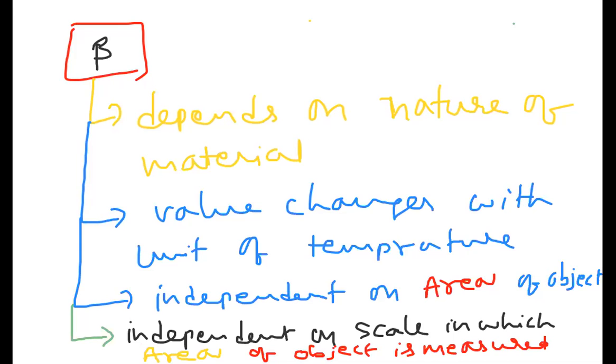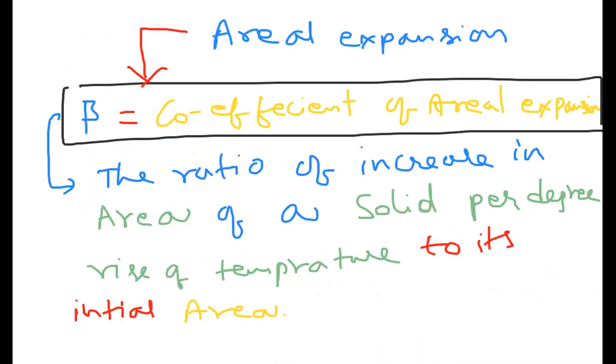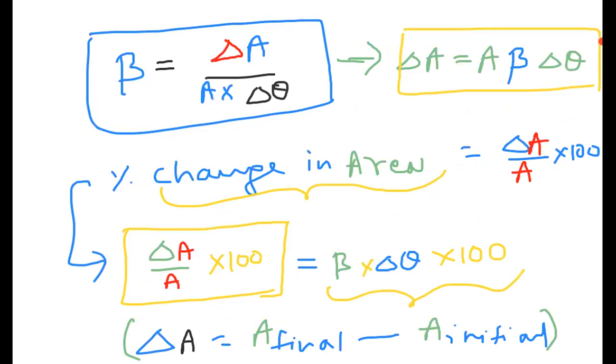So let us see what we discussed about beta: aerial expansion, coefficient of aerial expansion, the ratio of increase in area of a solid per degree rise of temperature to its initial area. Previously, when I wrote alpha, I wrote linear and length. Now for beta I wrote aerial and area. That's the only change. Wherever we take length, I replaced it with area.